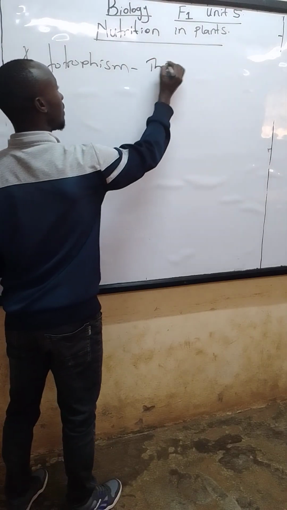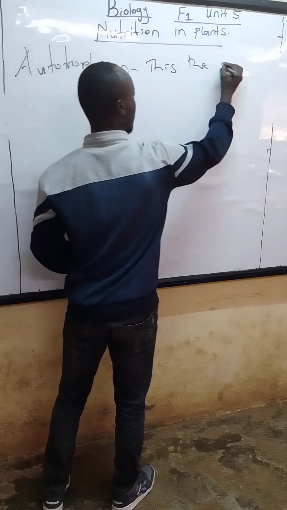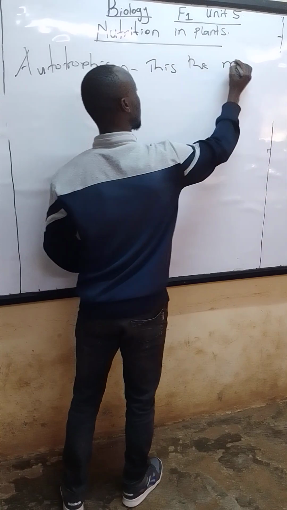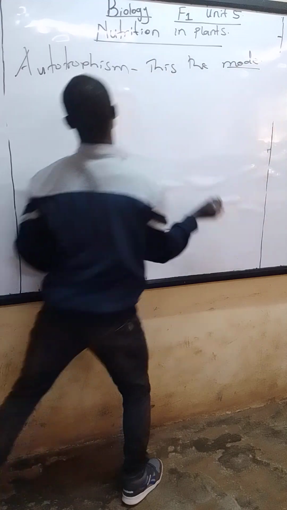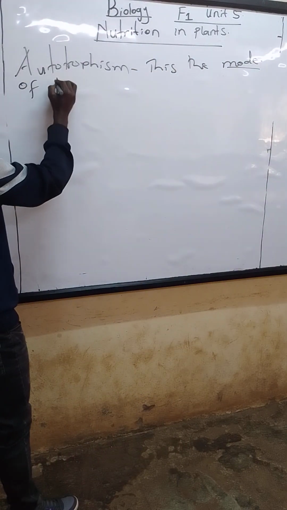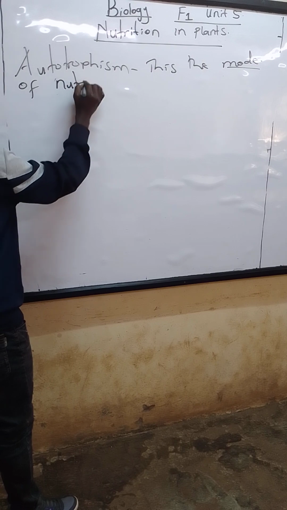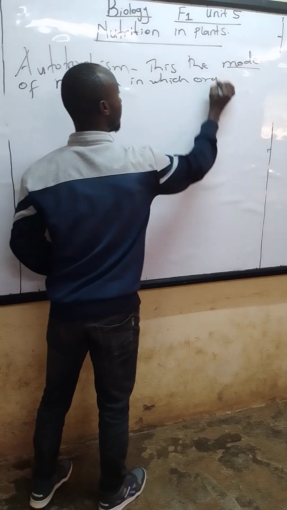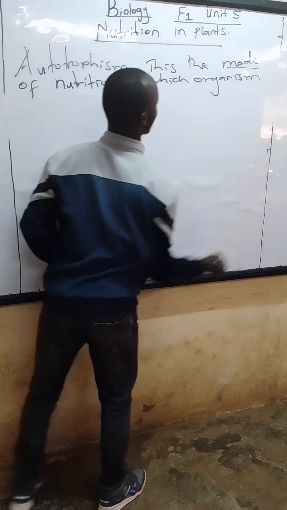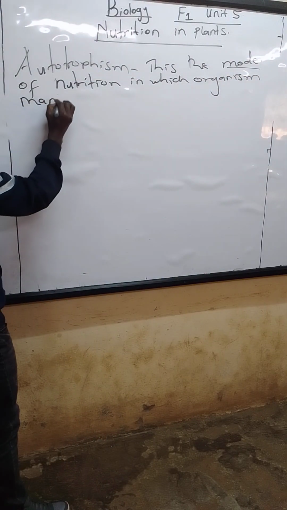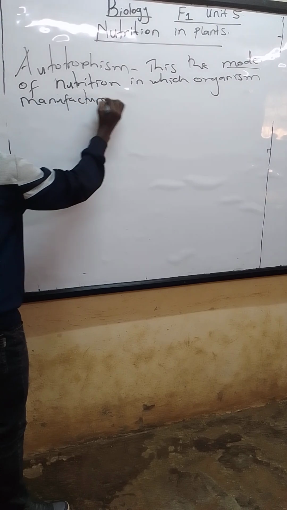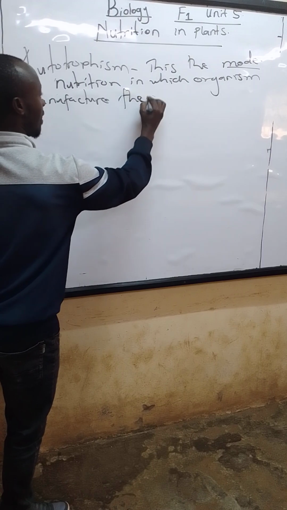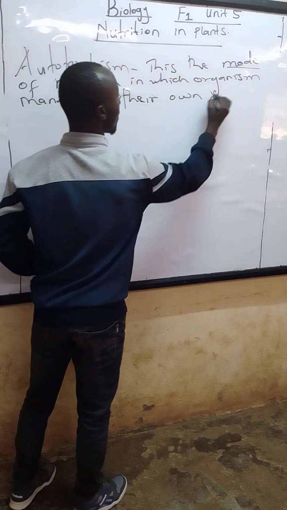So this is the mode of nutrition in which organisms manufacture their own food.